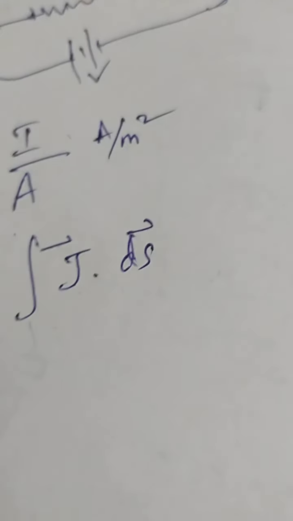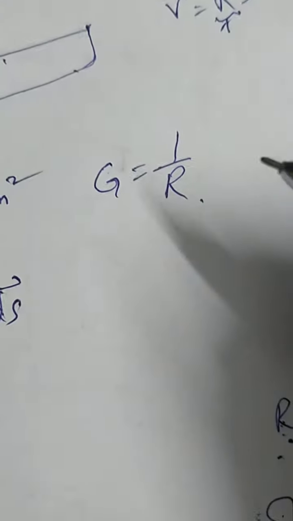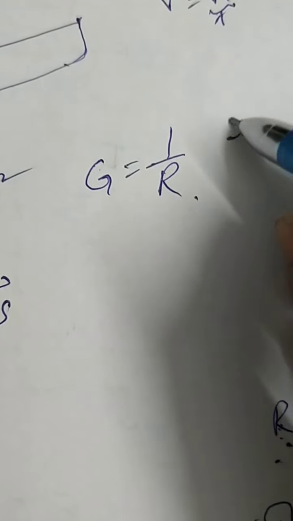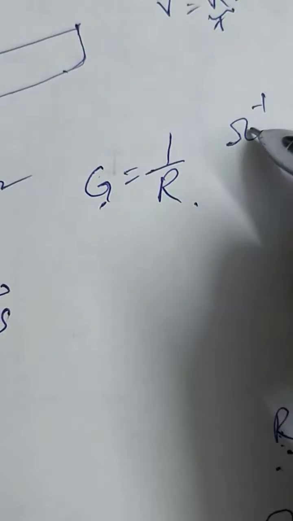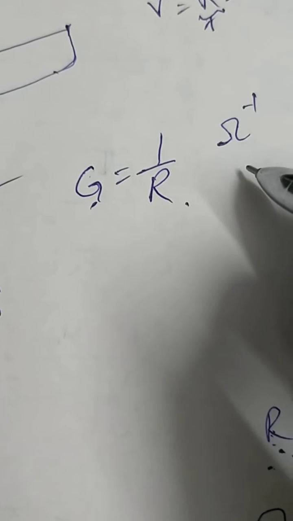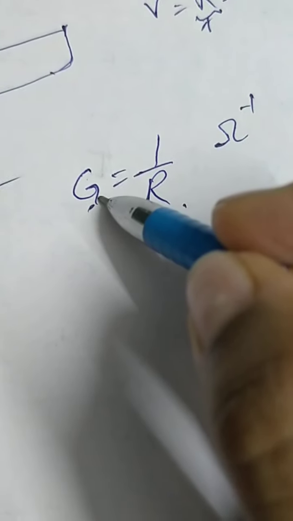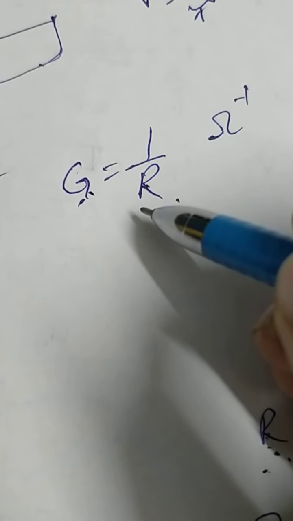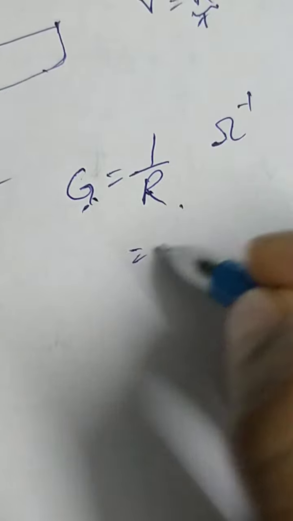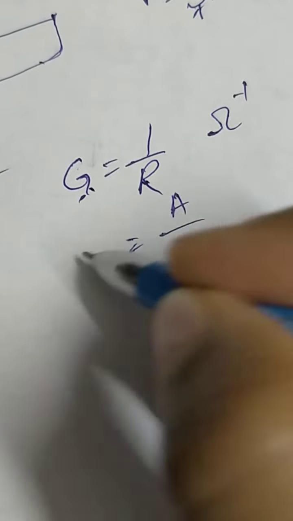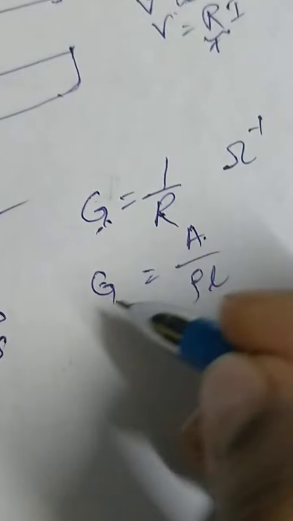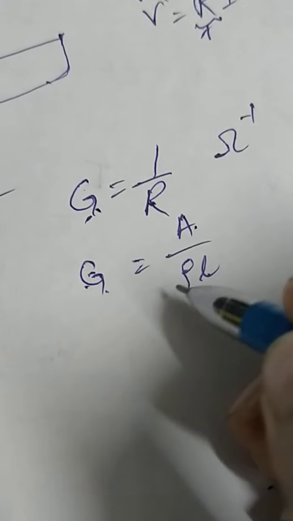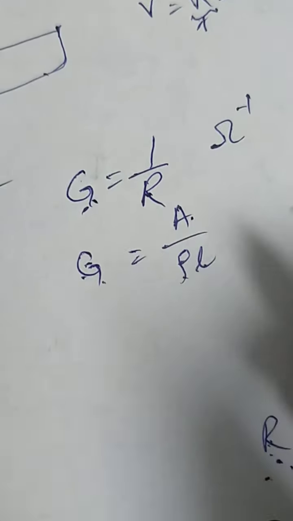And then there is a term called conductance. The conductance symbol is G, and you have studied it before also. Conductance is the reciprocal of resistance. So what will be its unit? It will be ohm inverse. The unit of conductance is ohm inverse or Siemens. Now what are the factors on which G depends? The same factors on which R depends. Only the dependence is reciprocal of that of R. So G is directly proportional to area of cross section, inversely proportional to length, and it depends on material and the temperature of the wire.